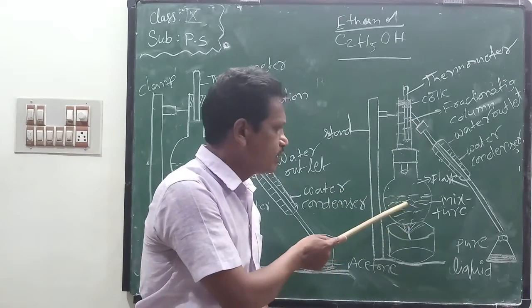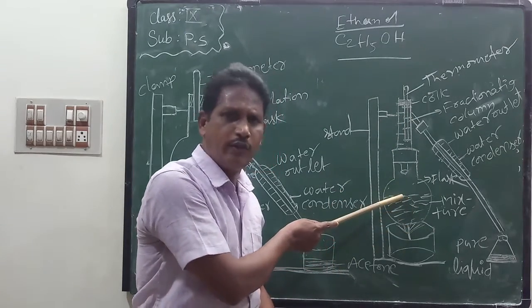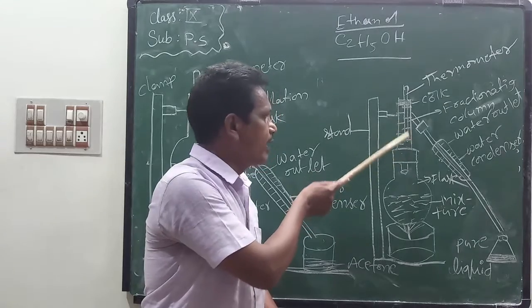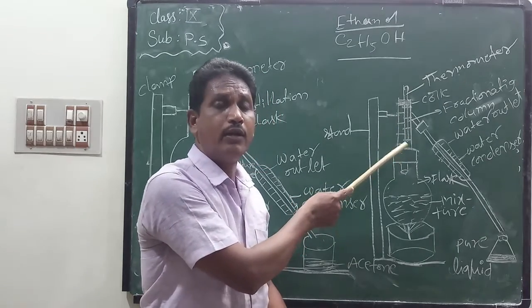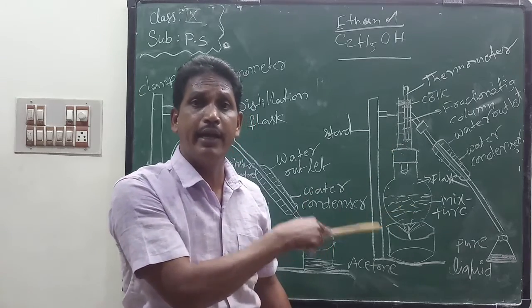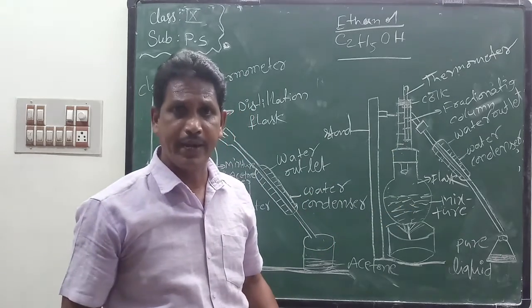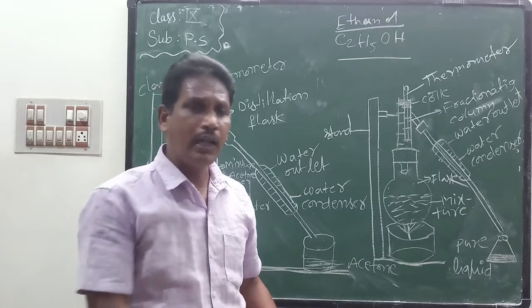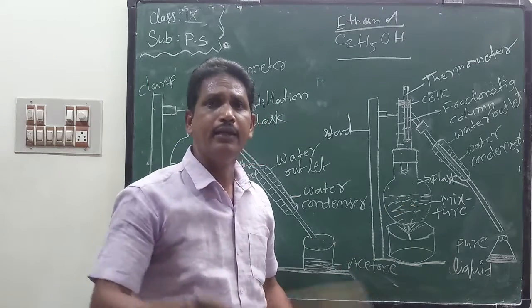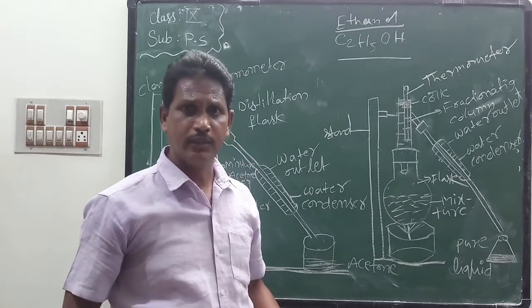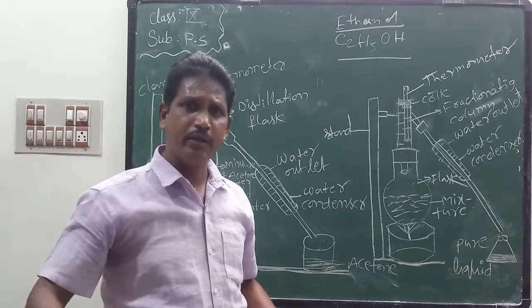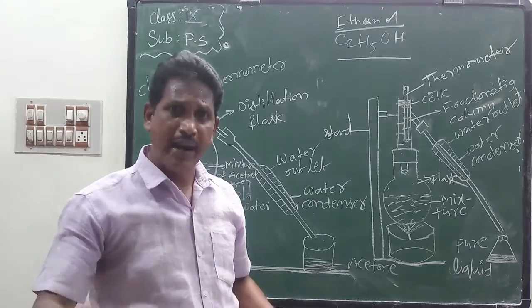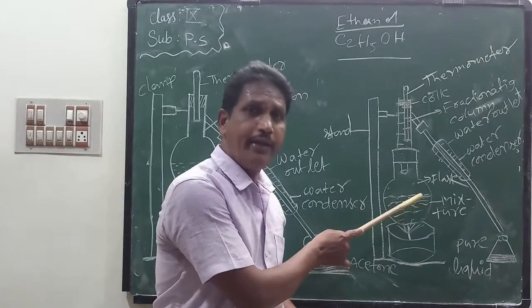For example, heat this mixture. The mixture is converted into vapor state. Then the vapor enters this fractionating column. That vapor cools down depending on the boiling point. All the components of a mixture do not have equal boiling points; each component has its own separate boiling point in the given mixture.